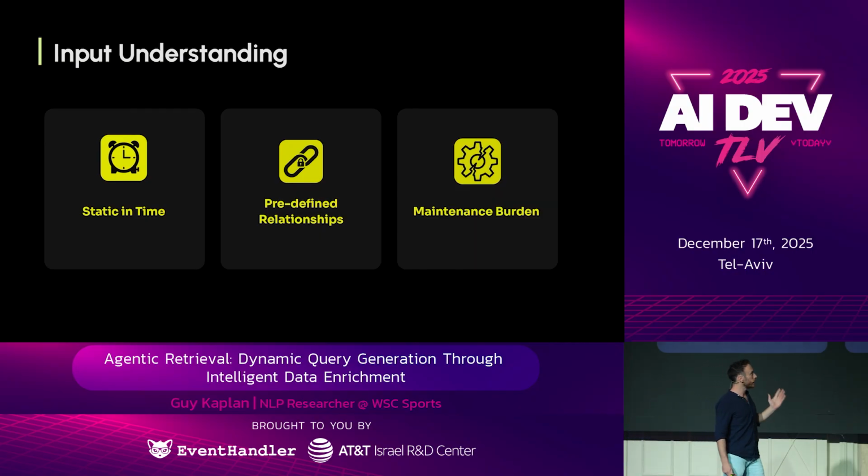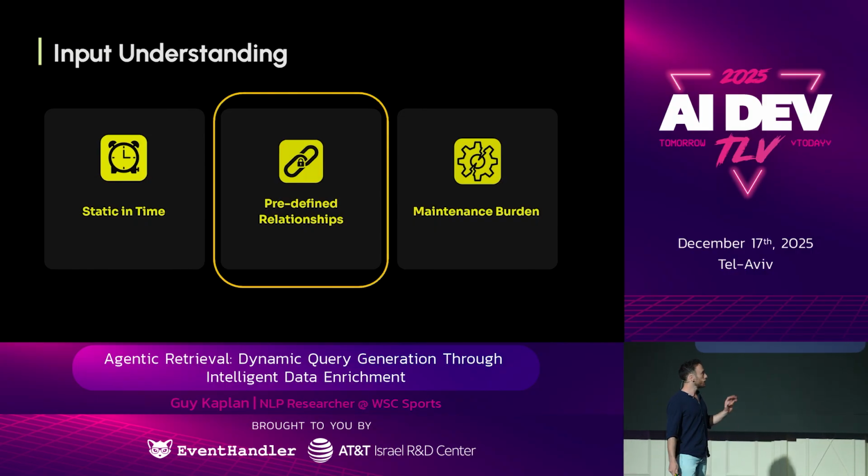And at last, maintaining a knowledge graph can be expensive. We need to research it, we need to optimize the graph. It can require a lot of effort, and also adding new data to the graph is not always straightforward. Sometimes there's no other way, and we have to re-index the entire knowledge graph.